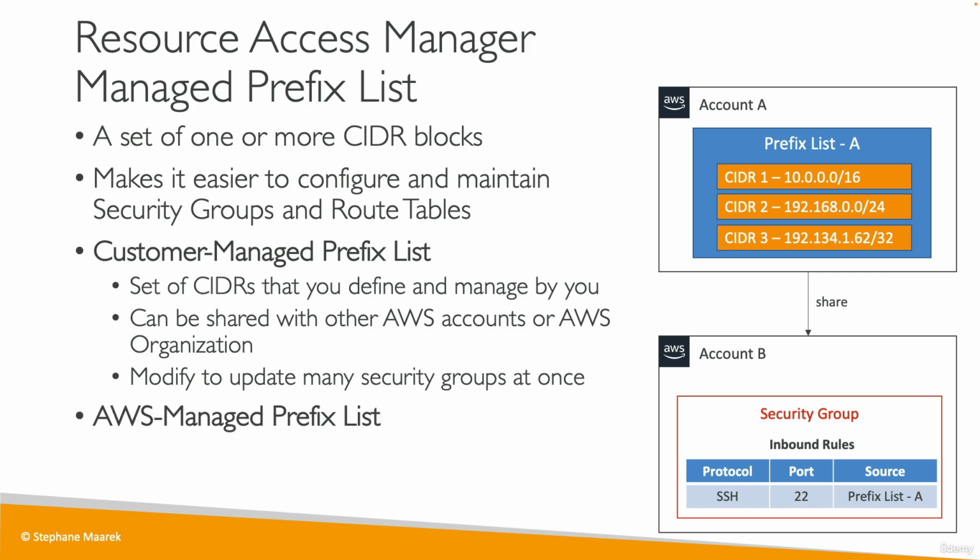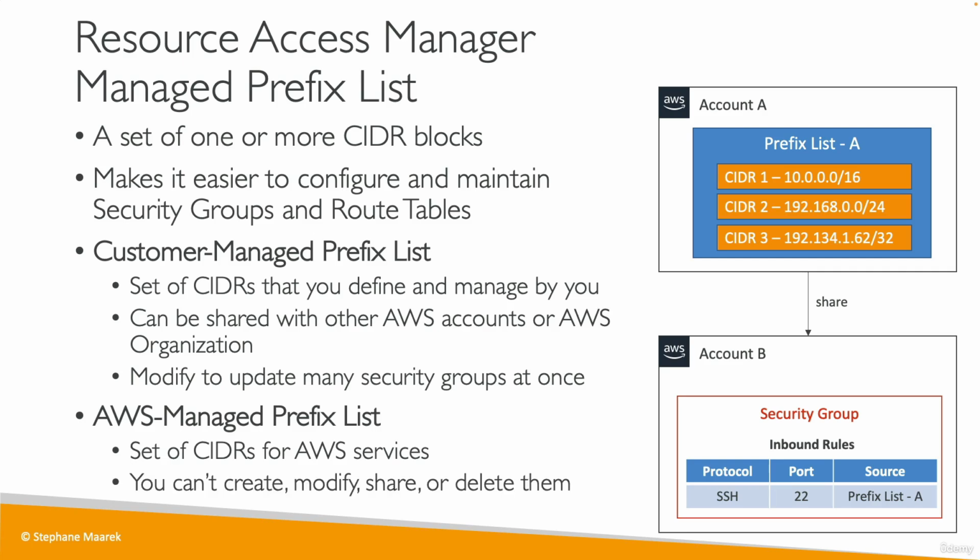You also have a second kind of prefix list, which is the AWS managed prefix list. So this time the CIDRs are defined by AWS for their own services, and you cannot create, modify, share, or delete them, but I want you to know about them in this slide anyway.